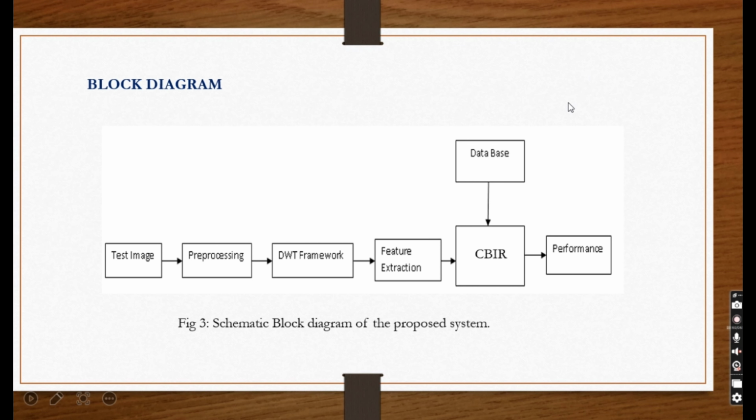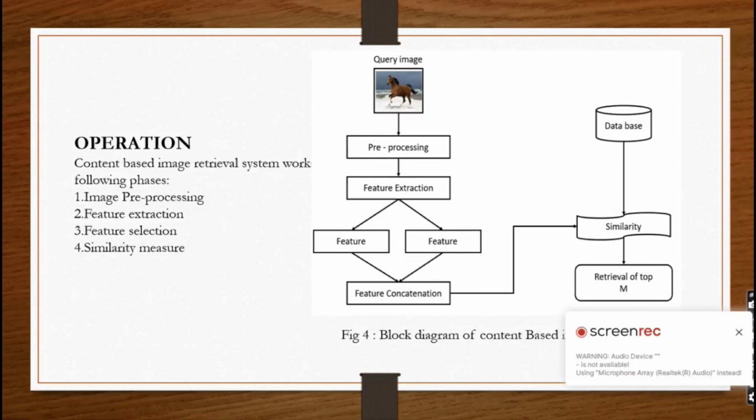Block diagram of proposed system. First we have to give a test image, and this test image is pre-processed with the discrete wavelet transform. Here, by using a Gaussian filter, we can reduce the noise. After that, feature extraction is performed, and then the features of the test image and the features of the database image will be compared, and it gives the output image which is relevant to the input image.